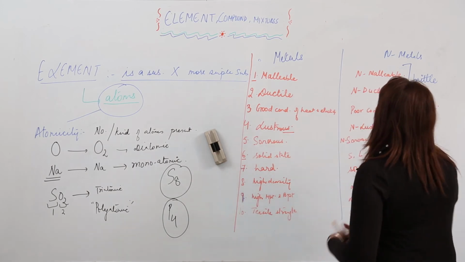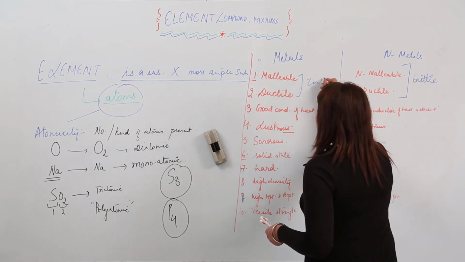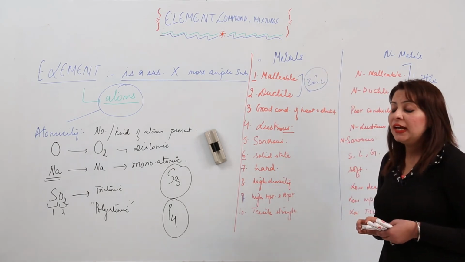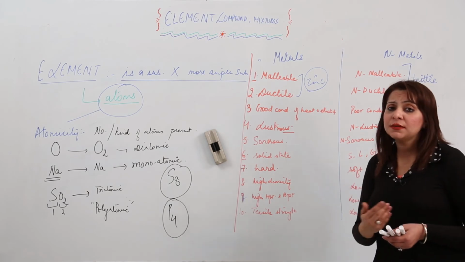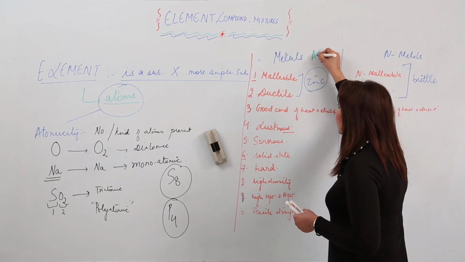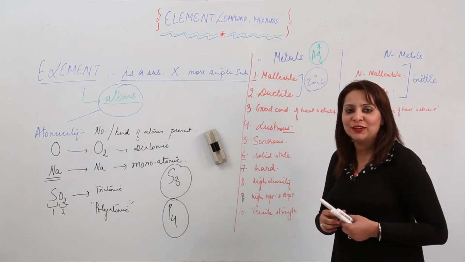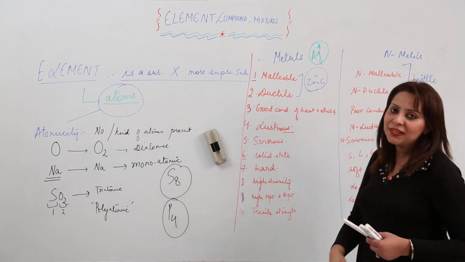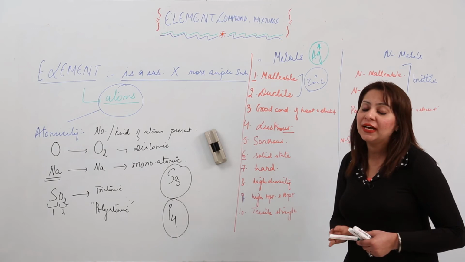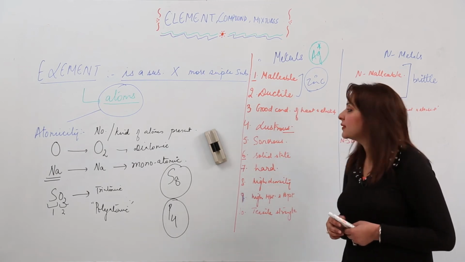We have a non-malleable metal and non-ductile metal. Example is zinc. It is non-malleable and non-ductile. And when we talk about the best malleable and ductile metal, that is silver. The star I am using is for the best one. So silver is the best one and zinc is the non-malleable or non-ductile, can't be beaten into thin sheets, or you can say can't be drawn into wires, right?